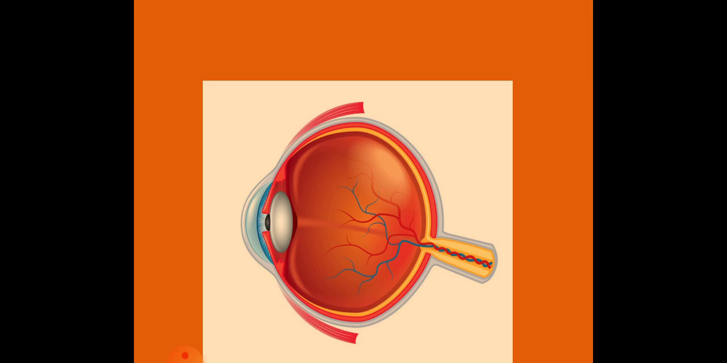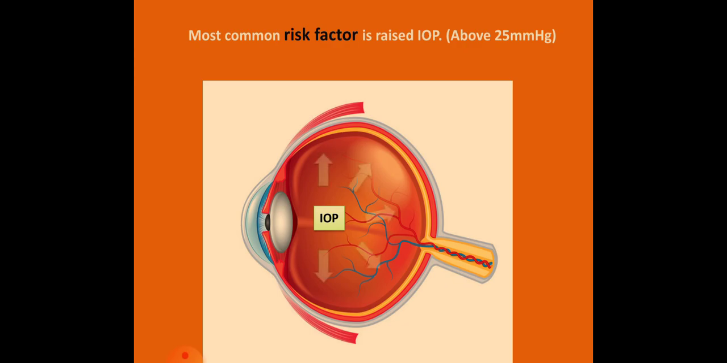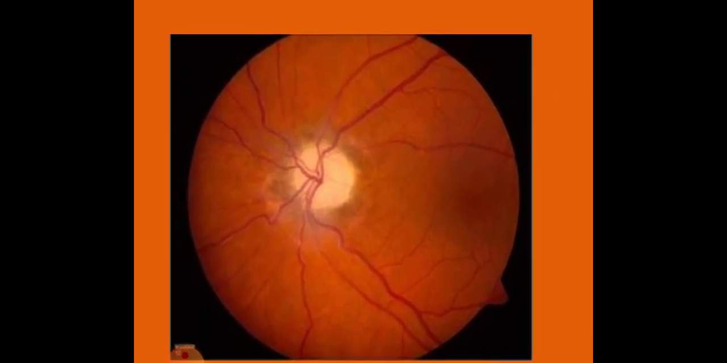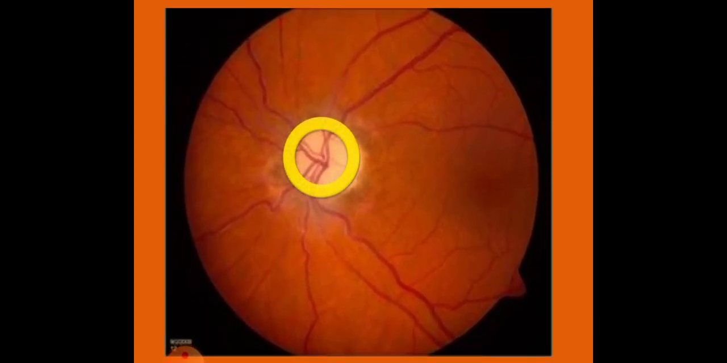The most common risk factor is raised intraocular pressure above 25 mm of mercury. Normal eye pressure ranges from 12 to 22 mm of mercury. Optic neuropathy results in damage to retinal ganglion cells and surrounding tissue structures. It is a multifactorial optic neuropathy with visual field defects and change in the optic nerve head.